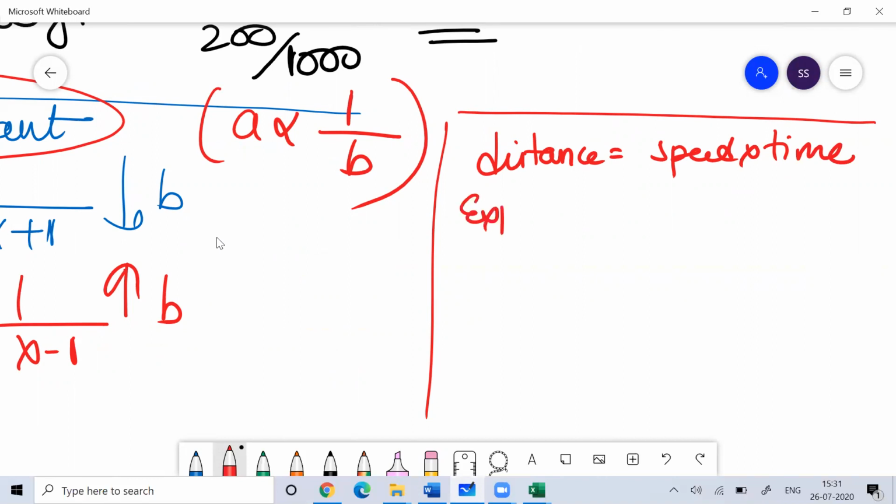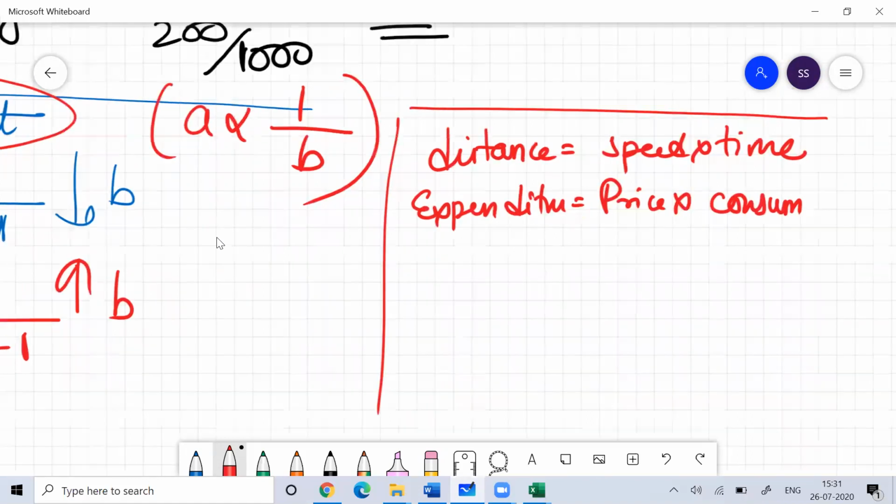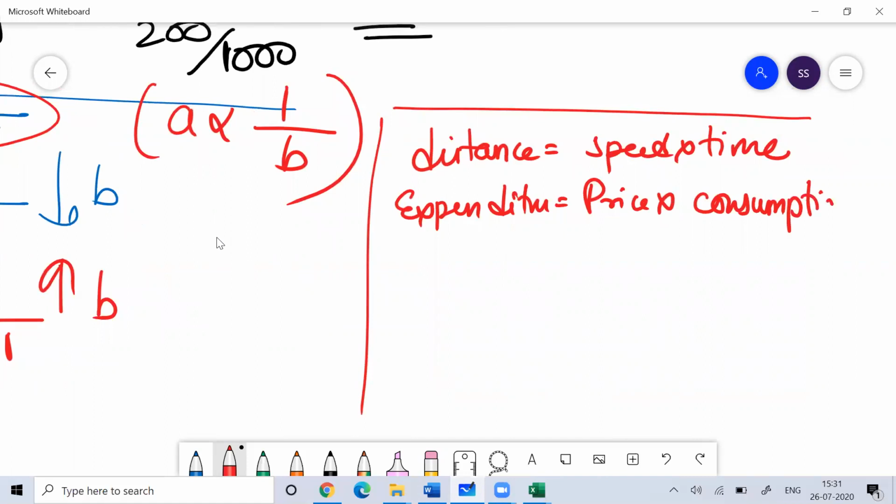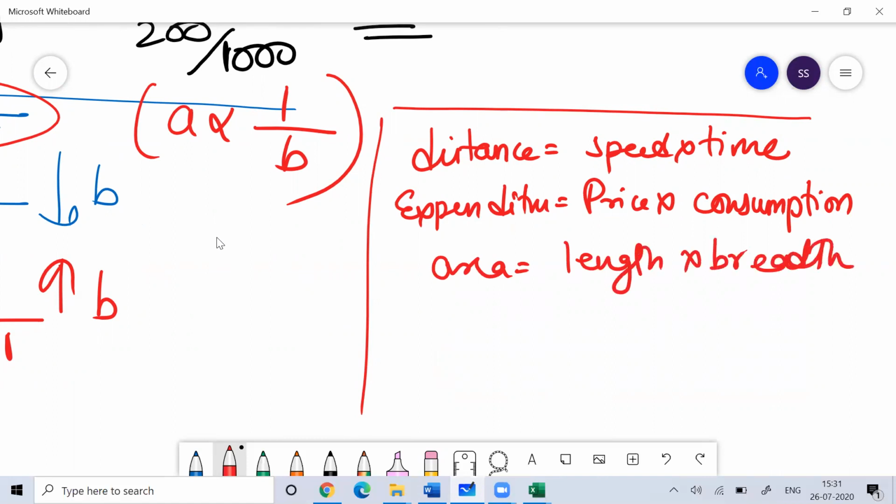Then expenditure is equal to price per unit into consumption. Or you can say area is equal to length into breadth. Any such relation where the product of two variables is constant, or revenue is equal to selling price per unit into sales.